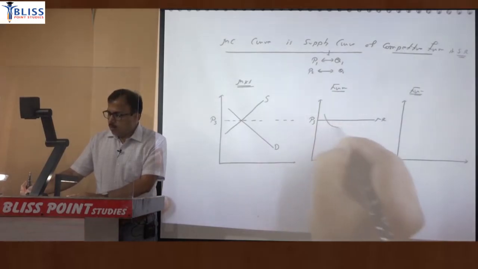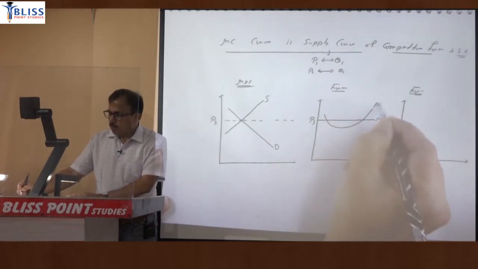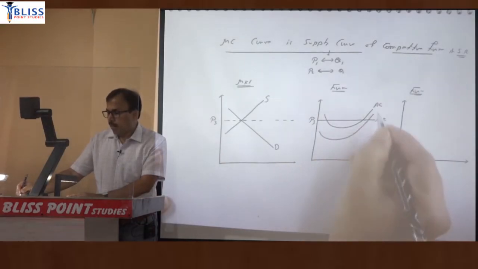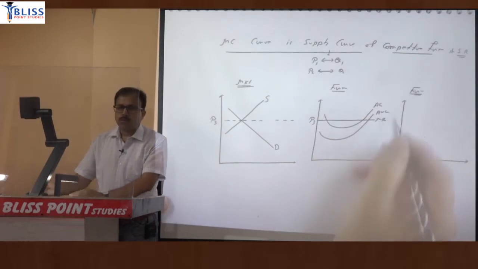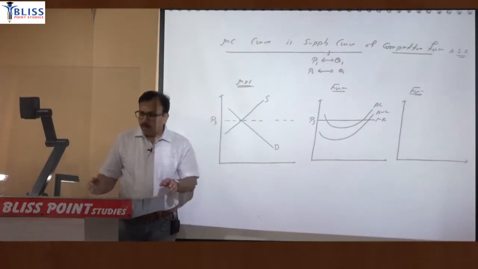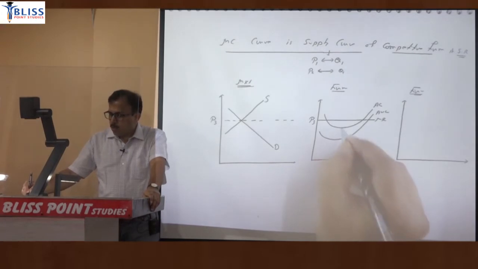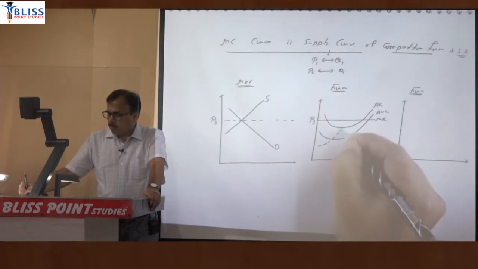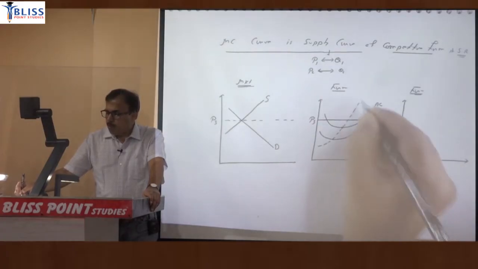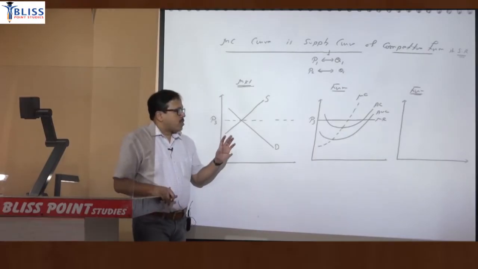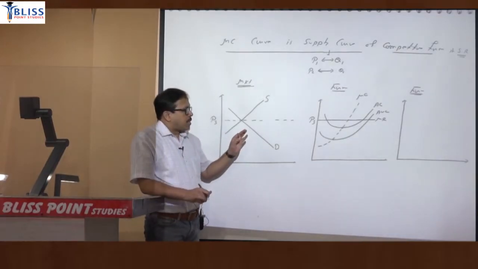Then draw the average cost curve, and below that draw the average variable cost curve, and the gap between these two will reduce because that gap is average fixed cost. And marginal cost will always pass through the minimum point of these two. So first determine the profit maximizing condition.